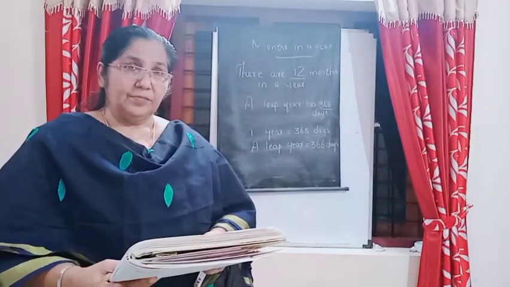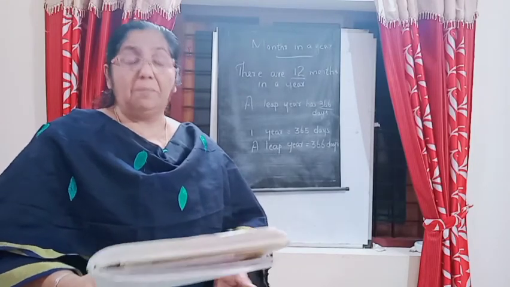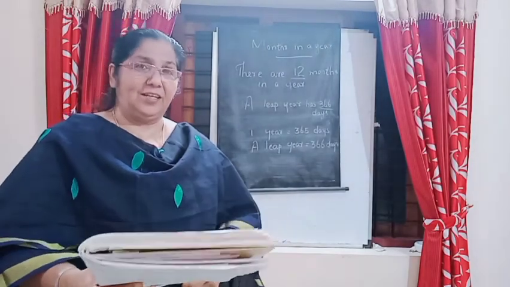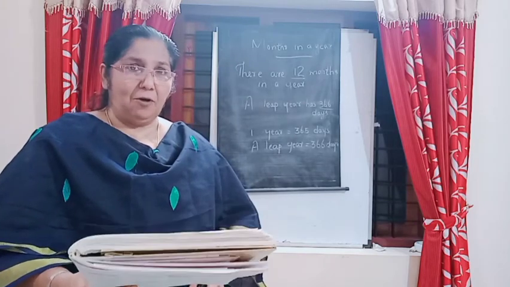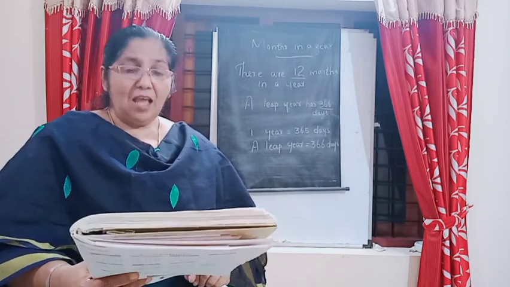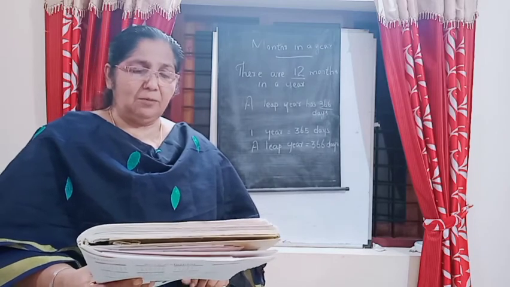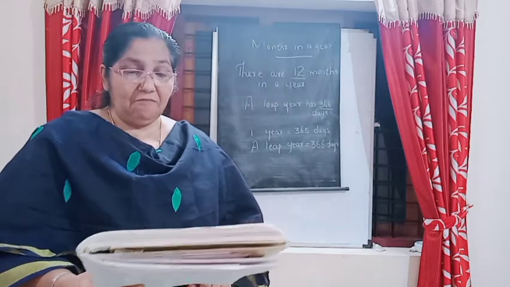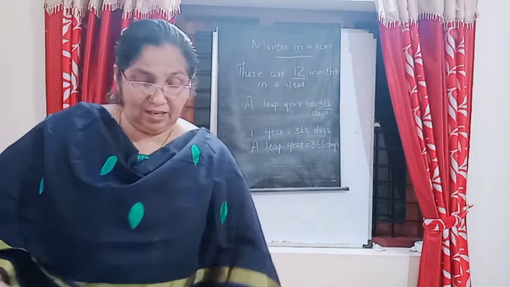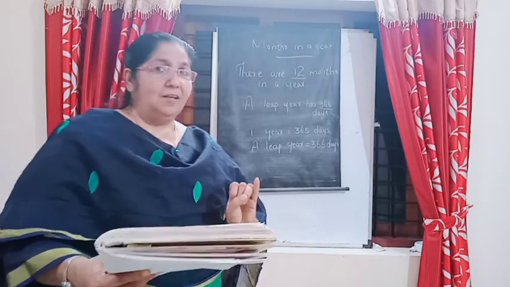So you tell the names of the months that have 30 days. That I told you: September, April, June and November. The months that have 31 days, what are they? There are 7 months.